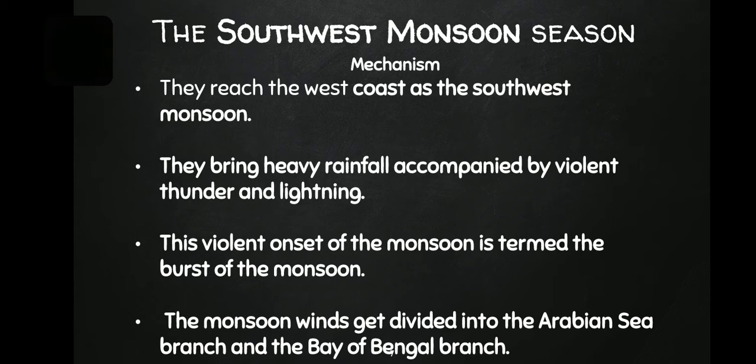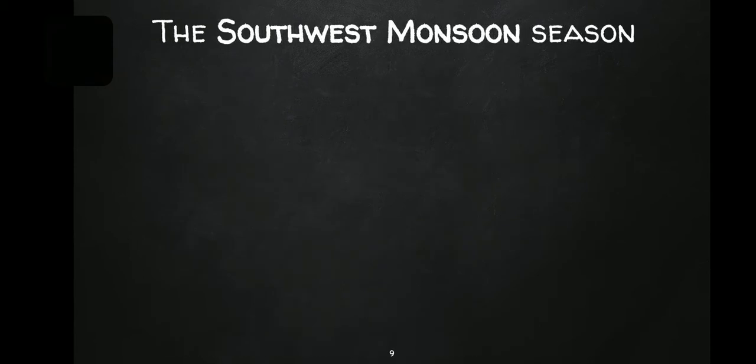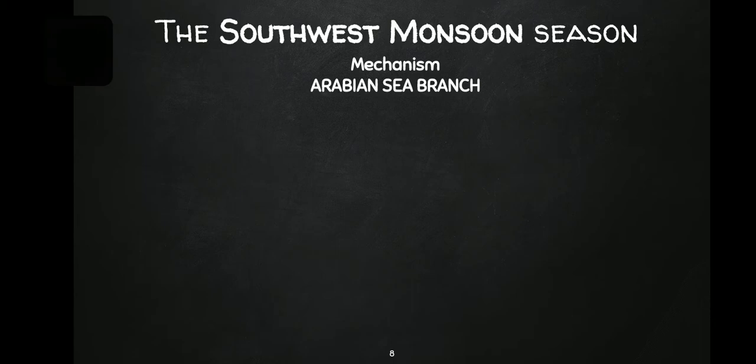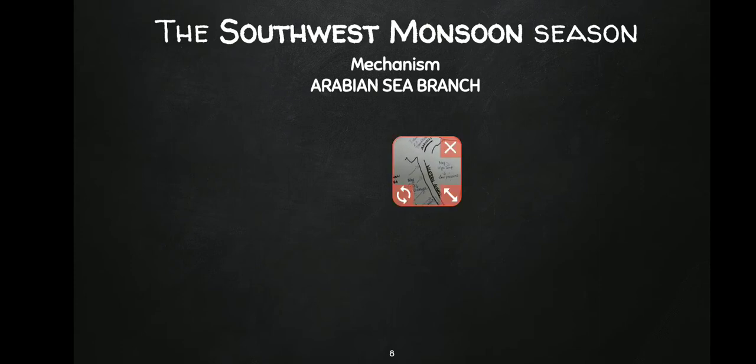So the monsoon winds are divided into the Arabian Sea branch and the Bay of Bengal branch. Now let us see about the Arabian Sea branch. Let us continue with the mechanism of how the Arabian Sea branch involves.